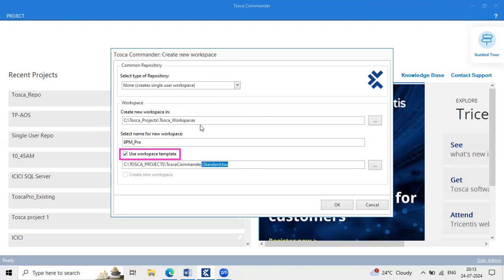And this feature is available at the time of project creation only. Clear? And one more thing, do we have to add this externally once, or will it be automatically added when we use workspace template? At the time of creation itself, they'll add this template. That's it. No, no, that's not my question. Actually, you are keeping as C drive, Tosca projects, slash, that Tosca Commander's default directory, right?